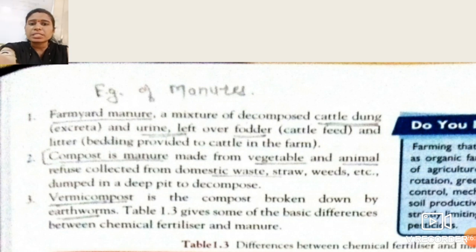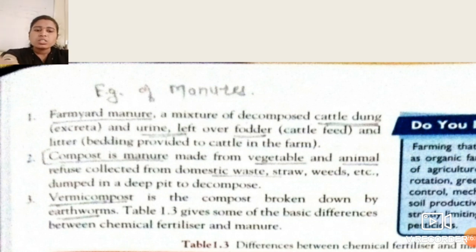Vermi means worms, that is, the earthworm. So vermicompost is compost broken down by earthworms. Whenever organic materials are decomposed by earthworms, the material we get after that decomposition is vermicompost.